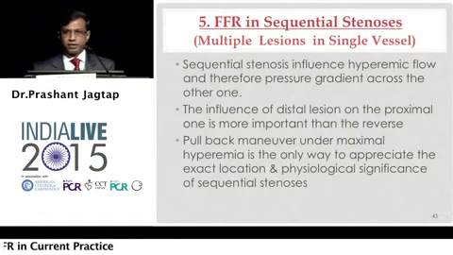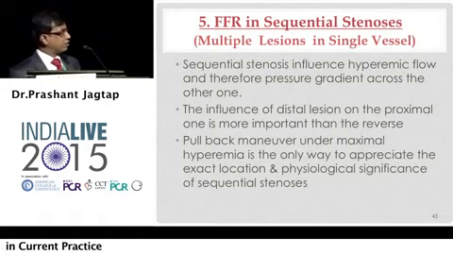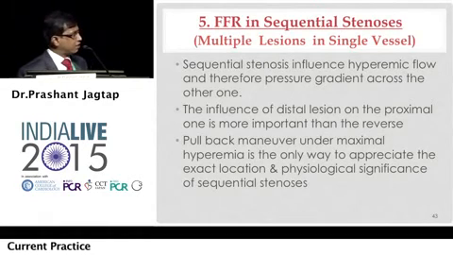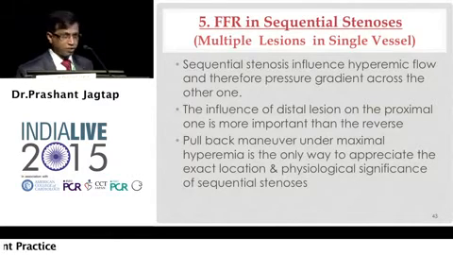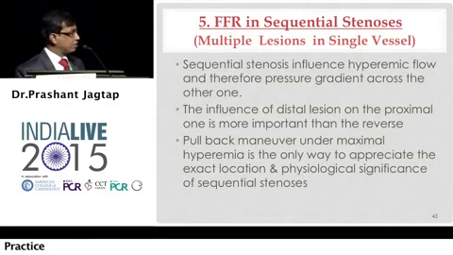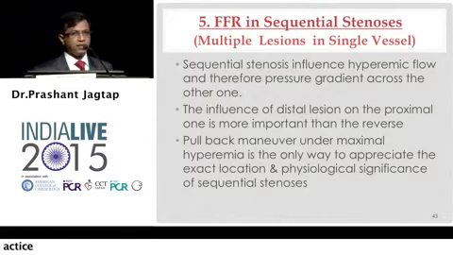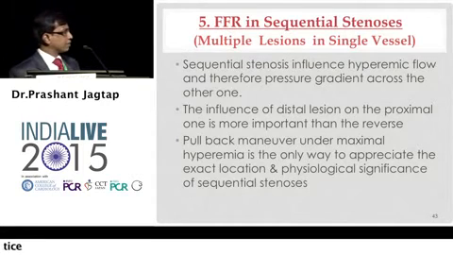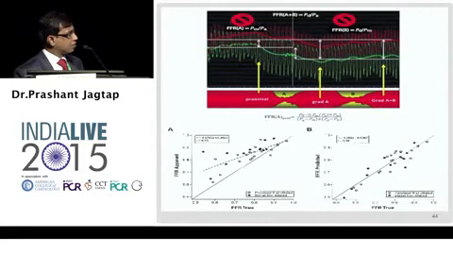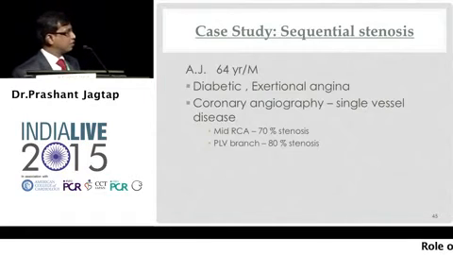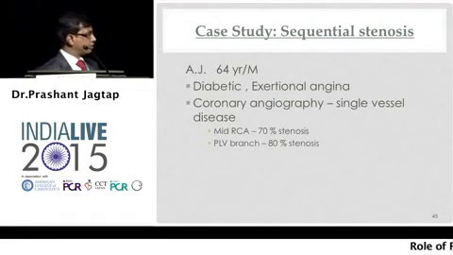Coming to a little complicated aspect of FFR, sequential stenosis. Sequential stenosis influences hyperemic flow and therefore the pressure gradient across the other one. The distal lesion is more important, though it is difficult to predict at times, and it is a very complex relationship. The best way is to do a pullback maneuver. And this just goes on to show how complicated it is when there are two lesions and how they influence each other, and there is FFR which is apparent and FFR which is predicted. But for simplicity, it is best to do a pullback maneuver.